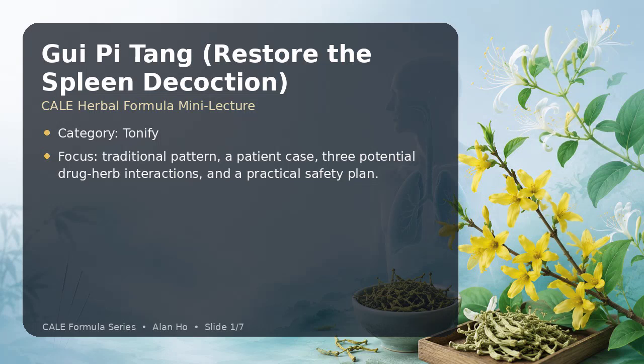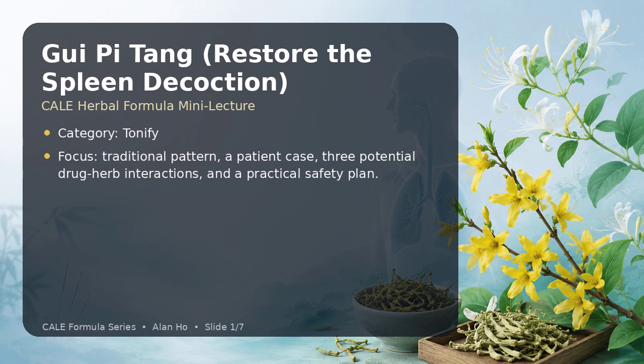Hello everyone. This presentation is on Gui Pi Tang, also called Restore the Spleen Decoction. It appears on the California Acupuncture Board Examination Herbal Formula list. I will review its traditional pattern, a short hypothetical patient case, 3 potential drug-herb interactions, and a practical management plan.